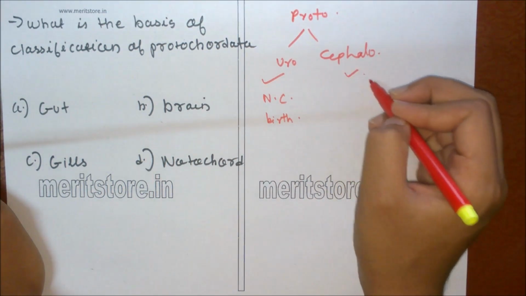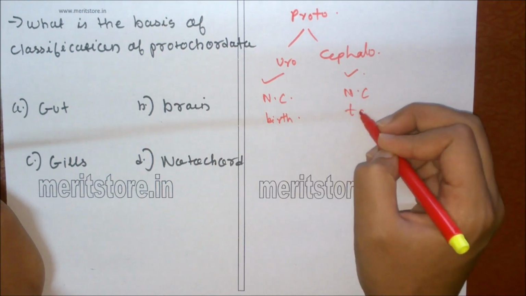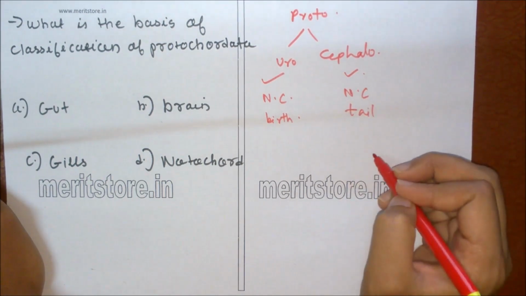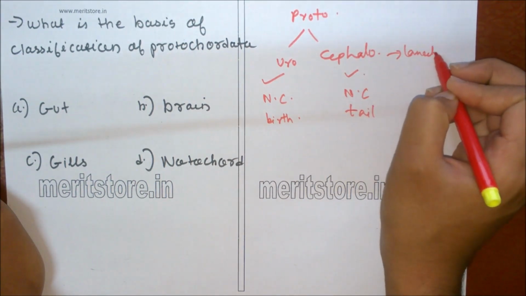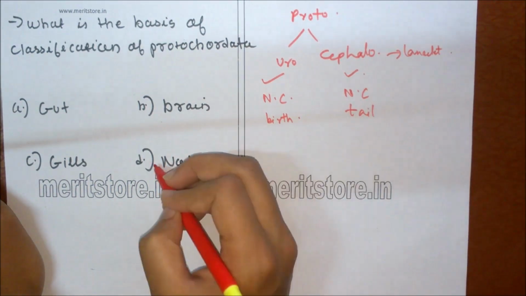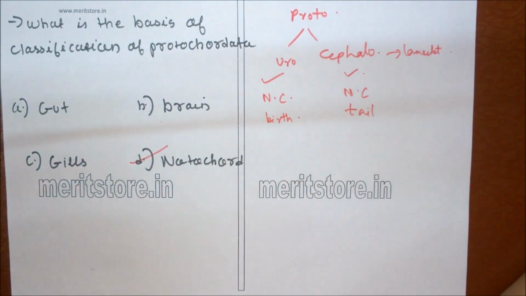In cephalochordata, the notochord is present in the tail only. The example of this is lancelet. So option D, notochord, is the correct answer.